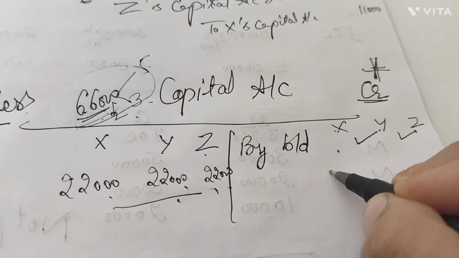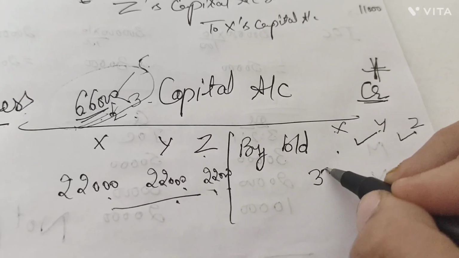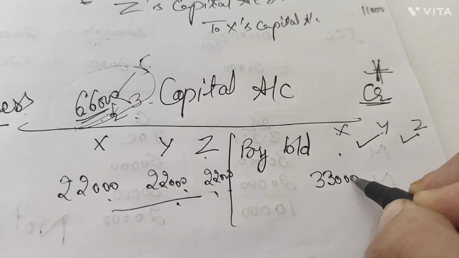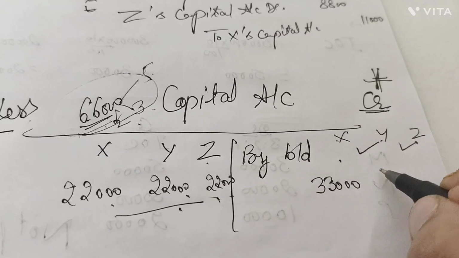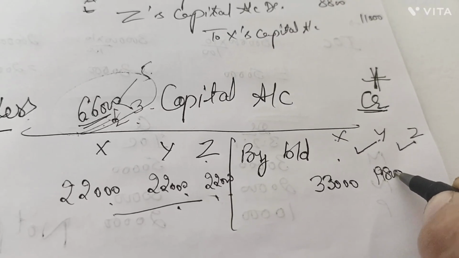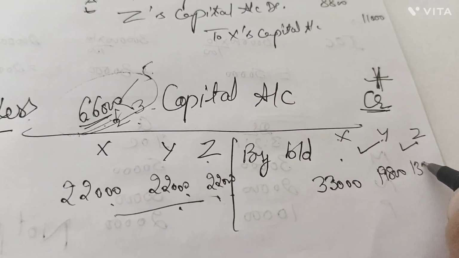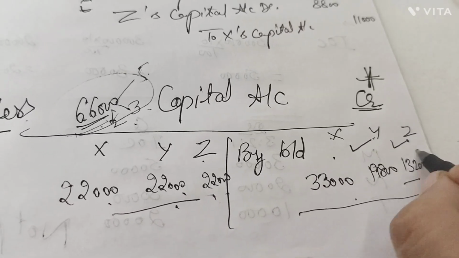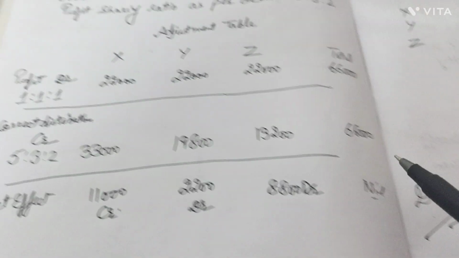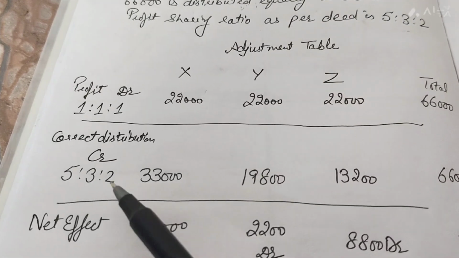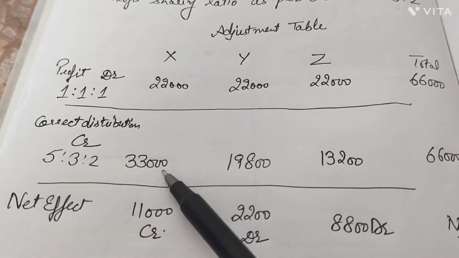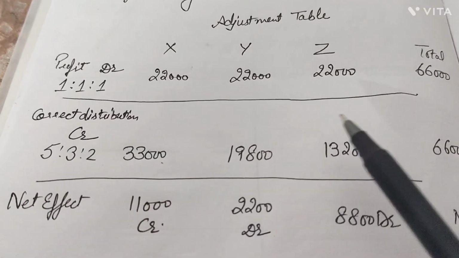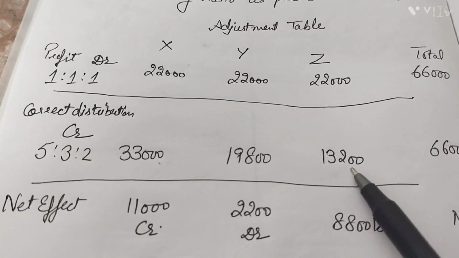On the credit of the X account, there should go half of the profit, that is 33,000. Then 3 by 10 is 19,800. Then 13,200 for the 2 by 10 share. Now you got that this profit needs to be credited. So for our adjustment table, the correct profit to be credited is 33,000, 19,800 and 13,200.